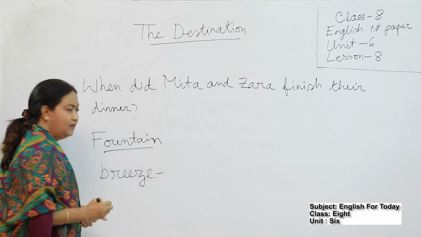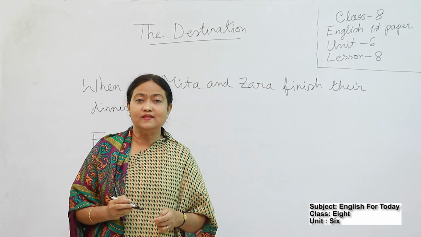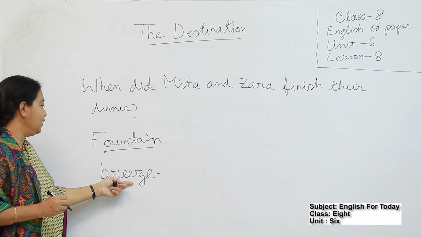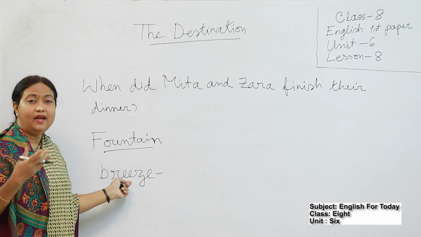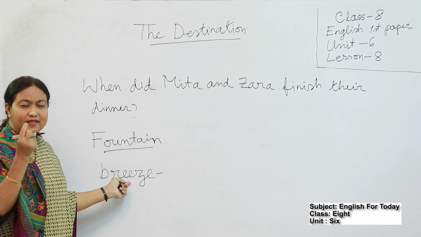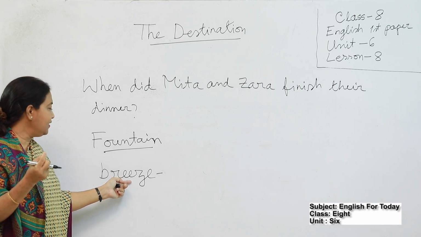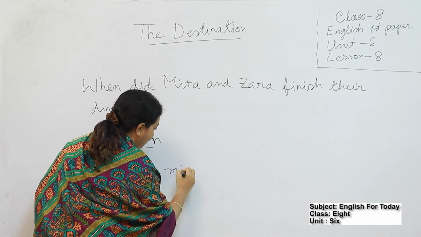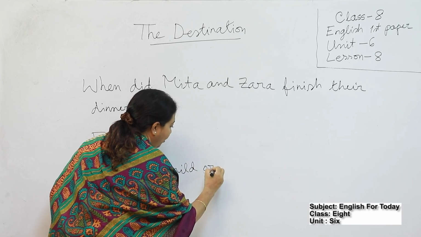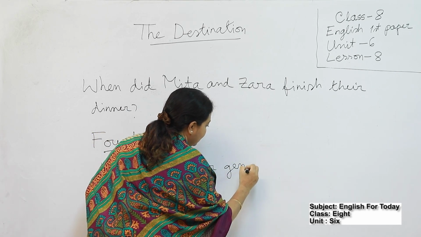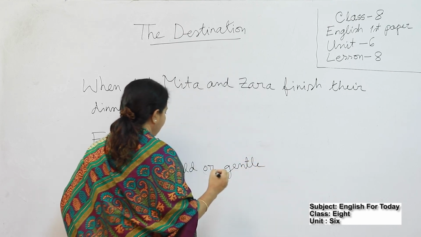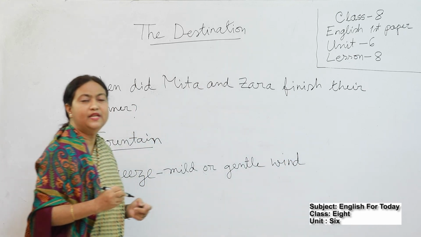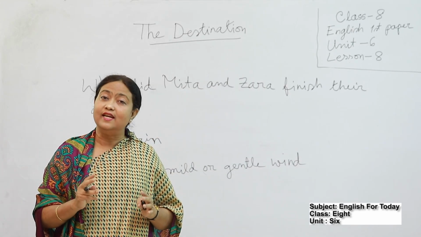Another word, breeze. What do you mean by breeze? Yes, breeze, we know some synonyms of breeze, air, wind, but there is some difference. What is the difference? Breeze means mild or gentle wind.